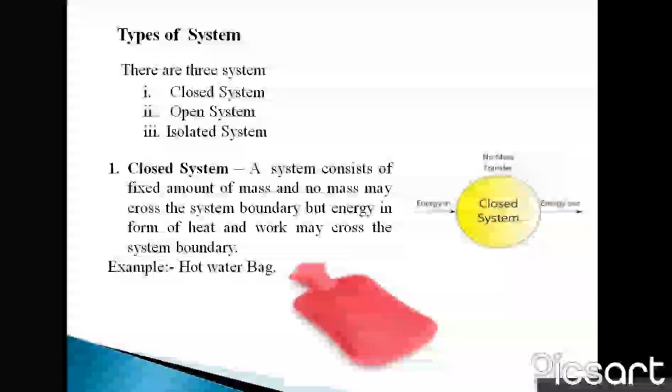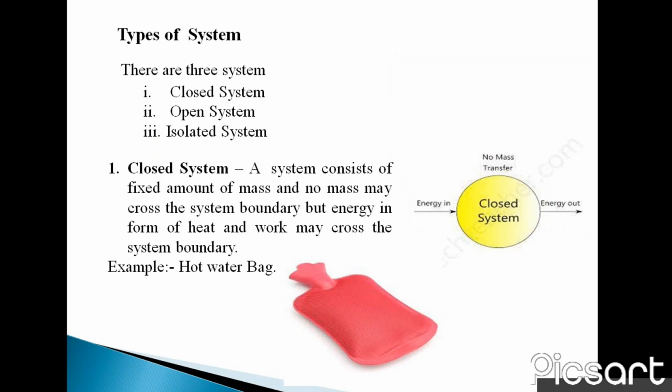Then next is types of system. There are three main types of system: closed system, open system and isolated system. First, closed system. A system consists of a fixed amount of mass and no mass may cross the system boundary, but energy in the form of heat and work may cross the system boundary. Means there is no mass transfer, only energy transfer across the boundary. For example, a hot water bag. We know that a hot water bag is used to get relief from muscular pain, but heat can transfer while water does not transfer, it remains in that bag.